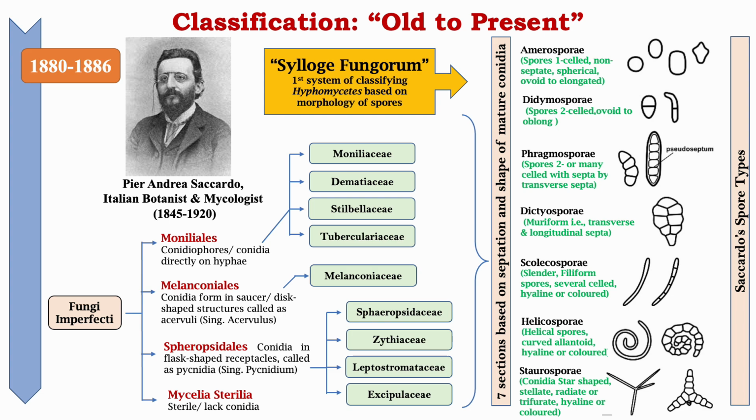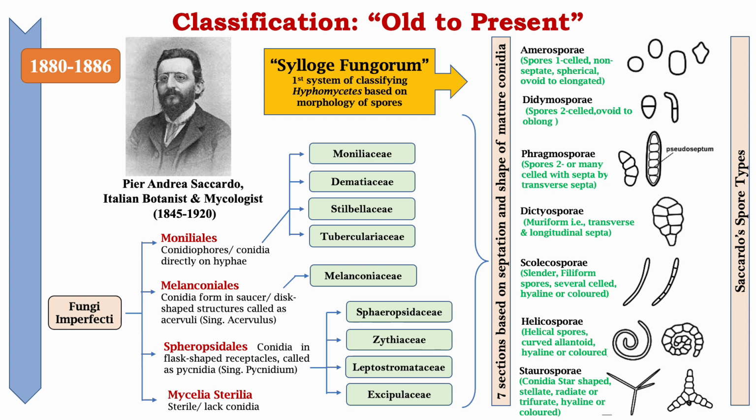On the other hand, if conidia form in saucer or disc-shaped structures called acervuli, or in singular acervulus, these were grouped under Melanconiales. If conidia are formed in flask-shaped receptacles called pycnidia, or in singular pycnidium, then these were grouped under Sphaeropsidales. In the case of Mycelia sterilia, the organism produces sterile hyphae or sterile mycelia.